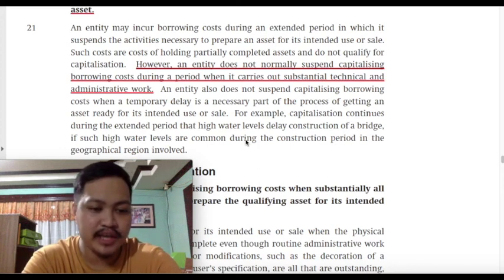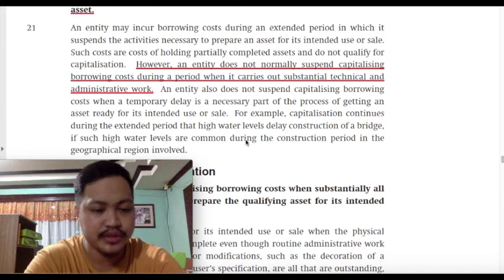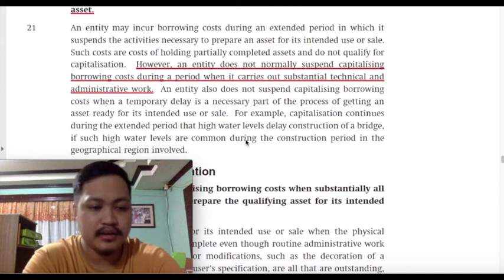If the funds were taken from a general borrowing, then the amount of interest that will be capitalized would depend on the capitalization rate and the average expenditure. And again, knowing that you need the capitalization rate and the average expenditures would be enough. The actual computation for your capitalization rate and your average expenditures would be discussed in a later accounting subject.